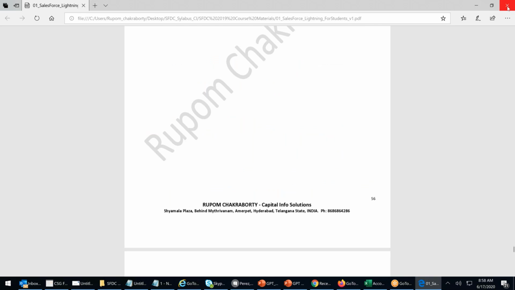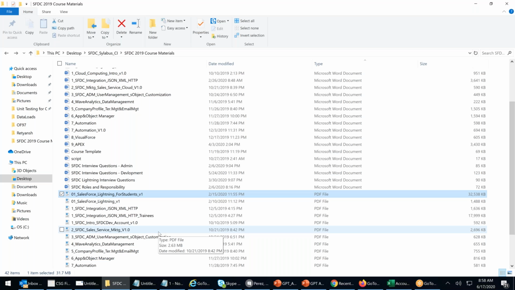I've tried my level best. These are not copy pasted from somewhere else; I have written them by myself. These are the two documents you will get. I'm also planning to give you one more document, which I have not yet prepared, called the roles and responsibilities documentation. That means whenever I put a Lightning project in my resume, what can I write in roles and responsibilities. Topic wise, I'll be giving you, for example in the event topic, what roles and responsibilities you can put in your resume. It will be handy so that you can directly copy paste, modify a little bit, and present it.